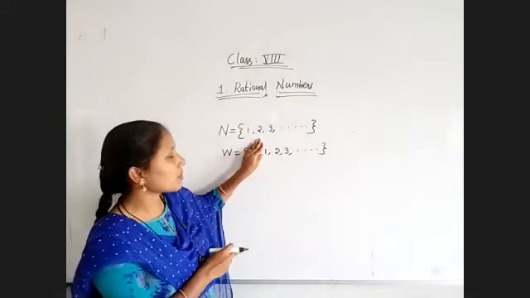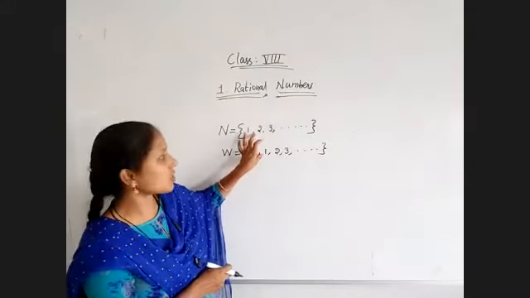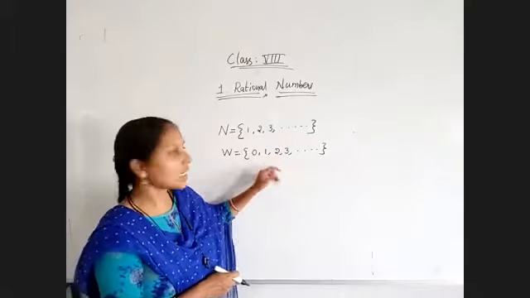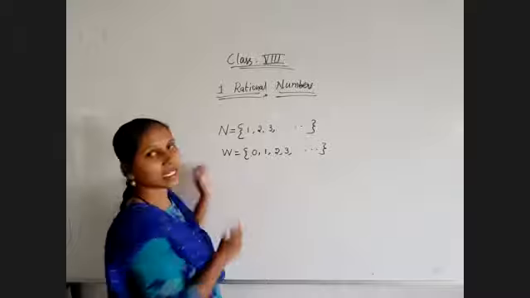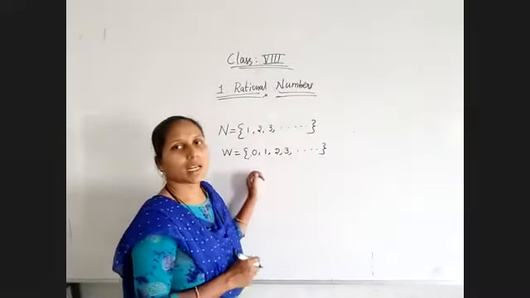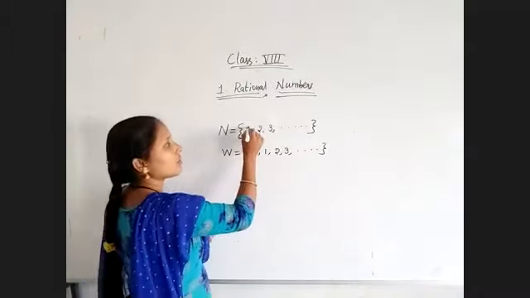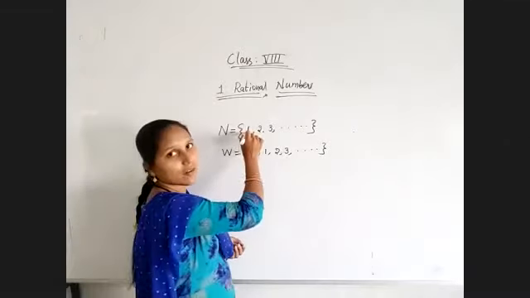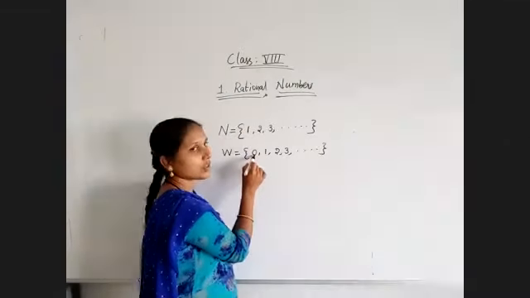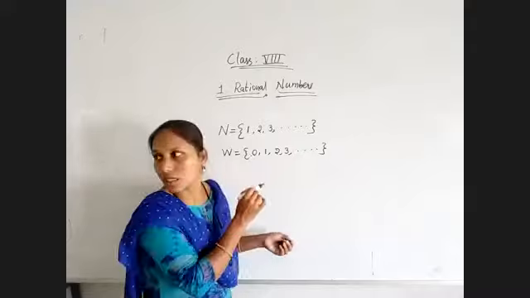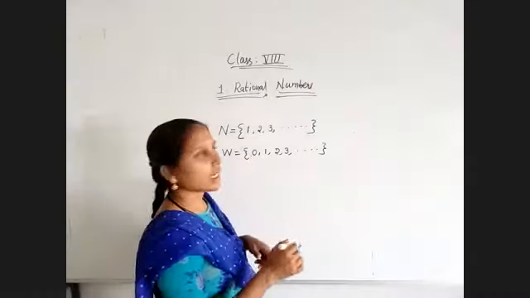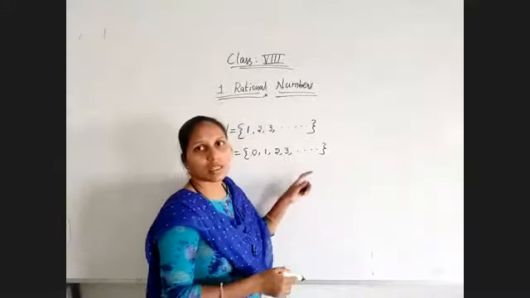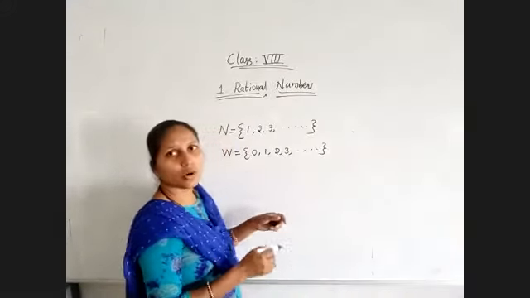Every natural number is a whole number, but every whole number is not a natural number because 0 is not in the natural numbers. There is no predecessor for 1 because 1 is the smallest value, and there is no predecessor for 0 in the whole numbers because that is the smallest value. There is no highest natural number and no highest whole number.